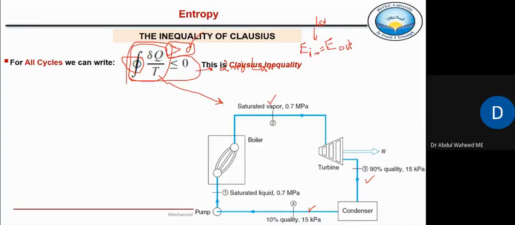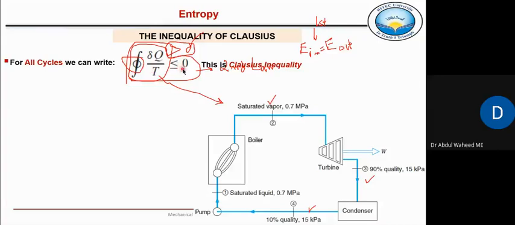If it is an actual or real plant, it means it is an irreversible cycle. This data is taken from an actual steam power plant. So now we shall apply the cyclic integral of del Q by T on this cycle, and this will come out to be less than 0.